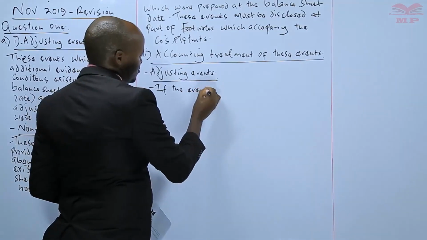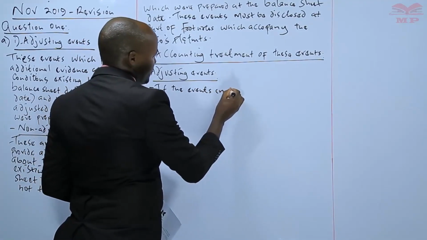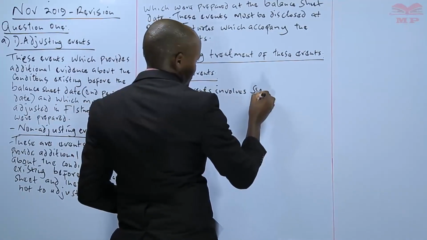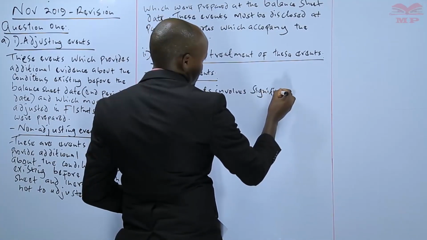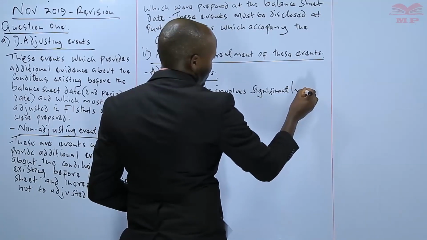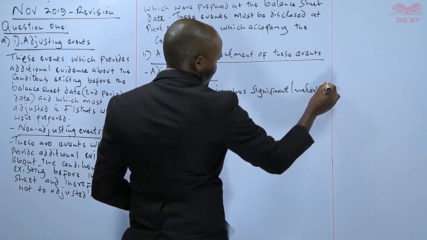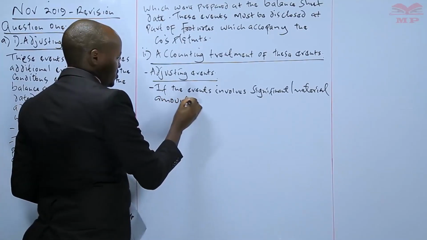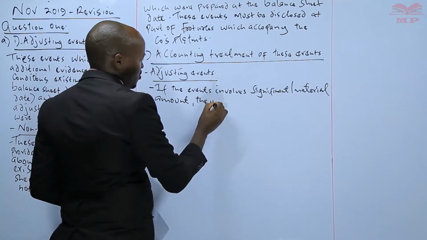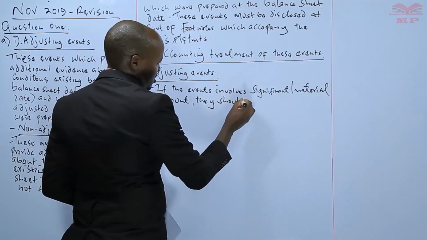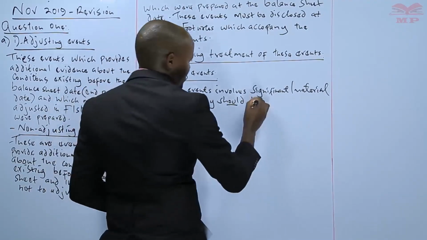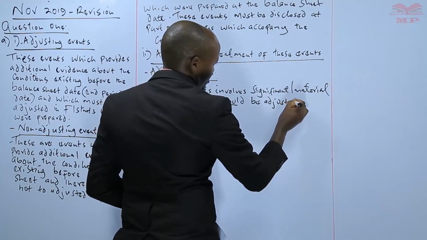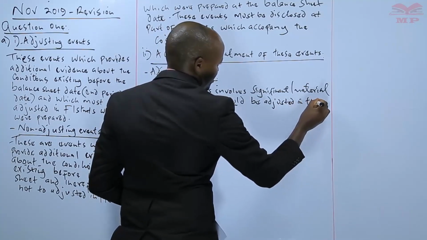if this event involves a significant or maybe material amount, they need or they should be adjusted in the financial statements.